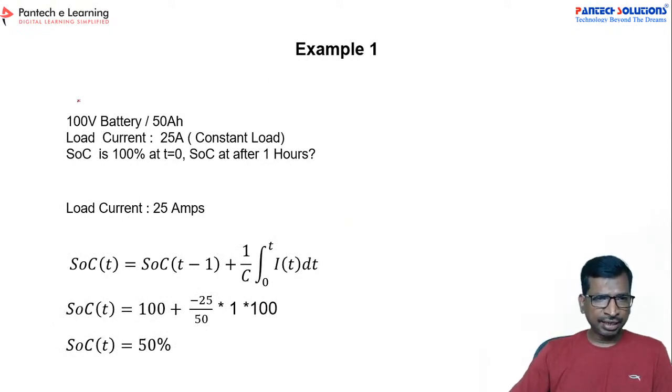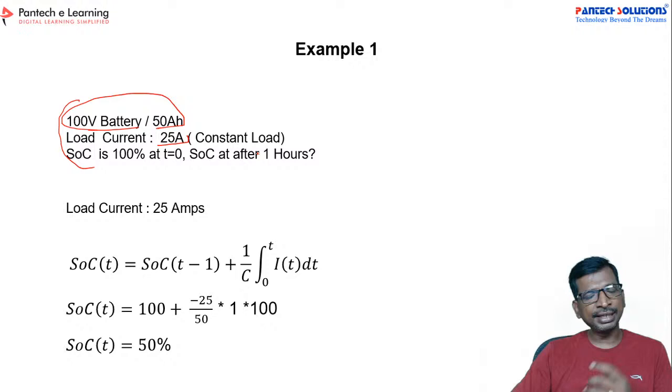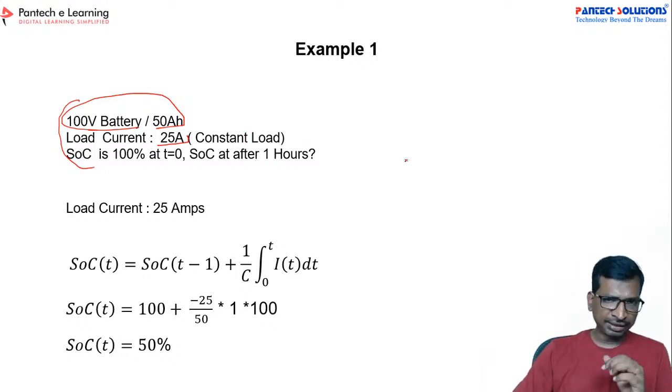So see here, a 100 volt battery with 50 Ah. So this is the battery capacity. Now we are going to take a current of 25 ampere at a constant load. Let us take a constant load, but in real time it will not be constant.